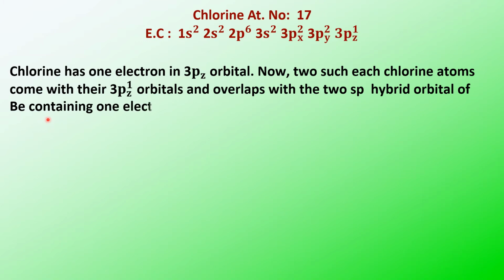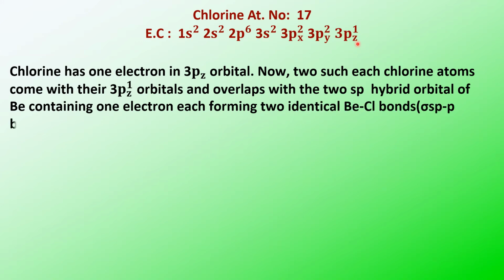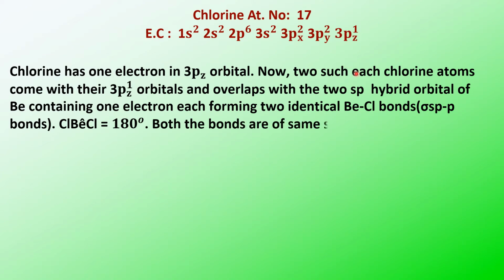Each hybrid orbital of beryllium contains one electron, and the 3pz orbital of chlorine also has one electron. So you will have two identical beryllium-chlorine bonds formed by sp and p overlap. The strength of the bonds is the same and the angle between them is 180 degrees.